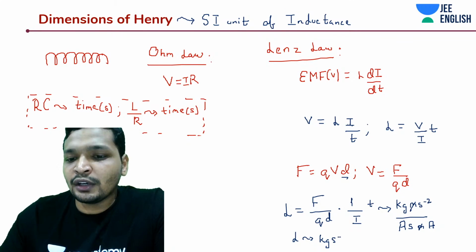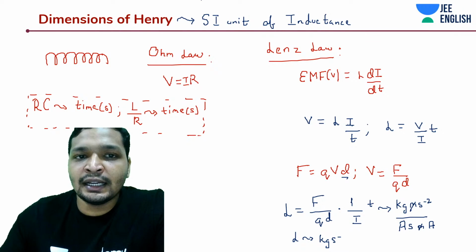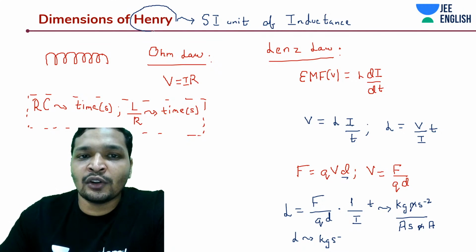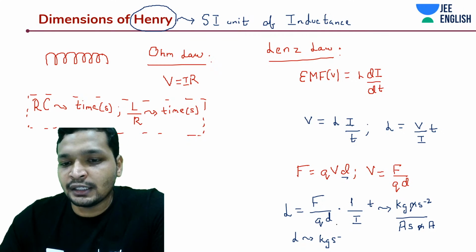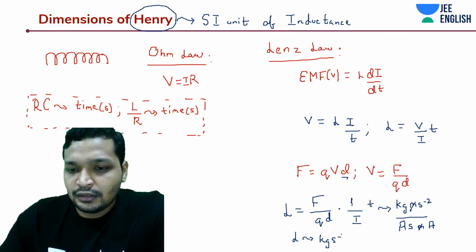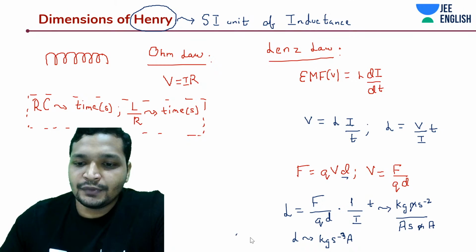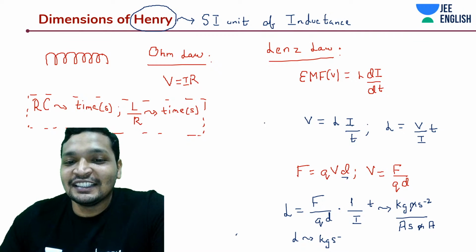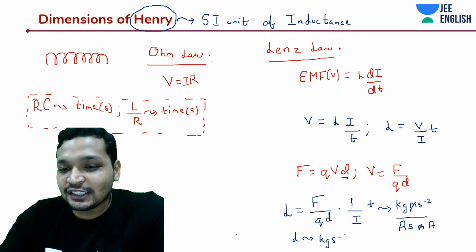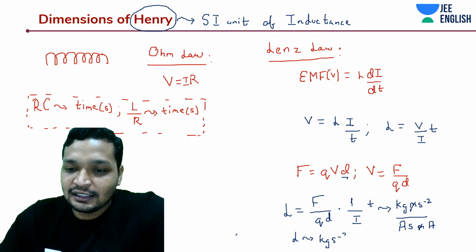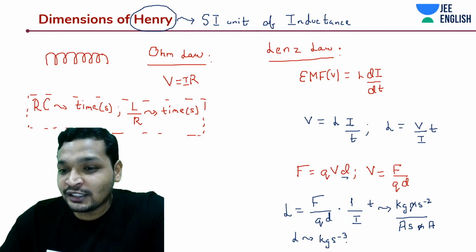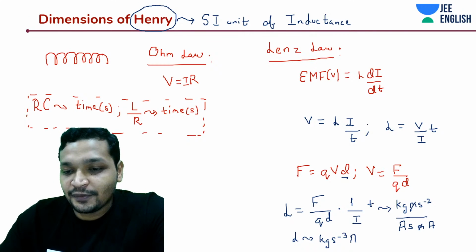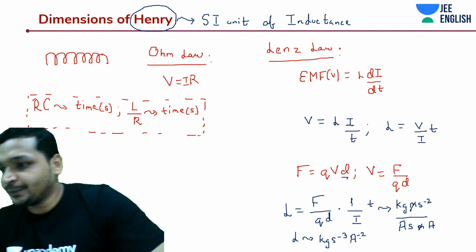This is not really the unit, guys. The real SI unit is Henry. You are not going to write it all the time this way. You're going to express it in terms of Henry. So we have pretty much covered many concepts in one day, but this is not the way to cover concepts, students. This is the way to just do the dimensional analysis. Actually, one of the worst ways to cover any concepts.